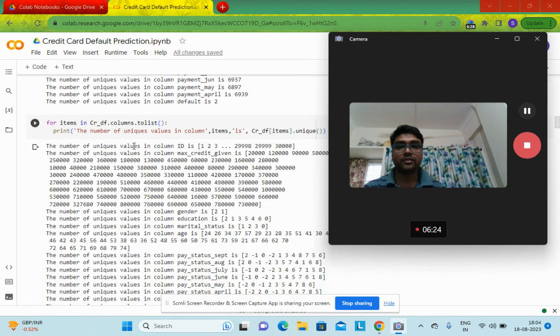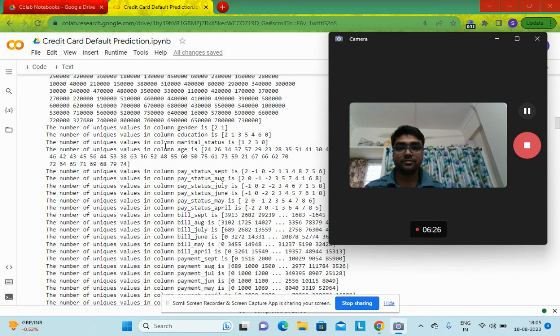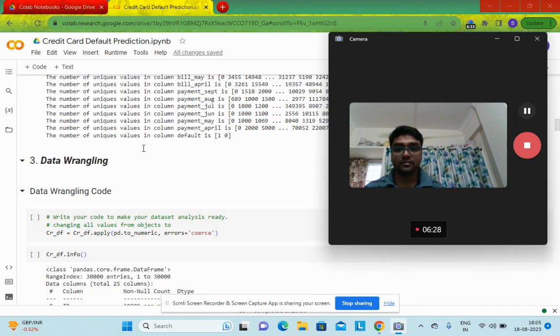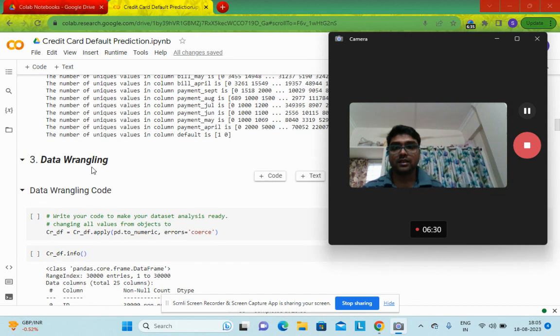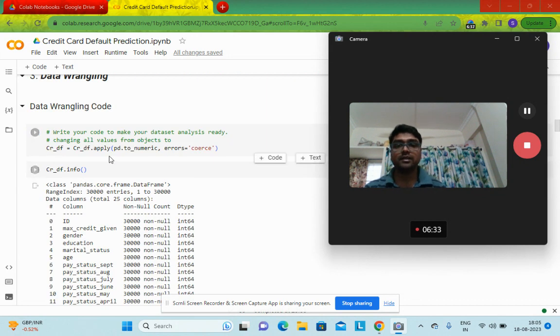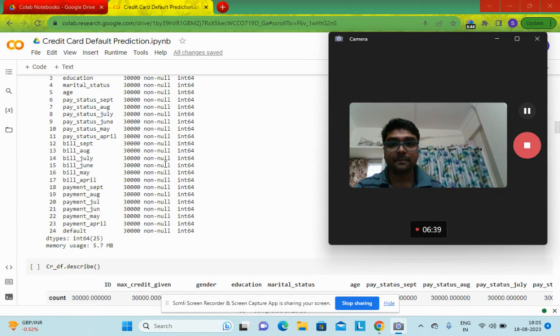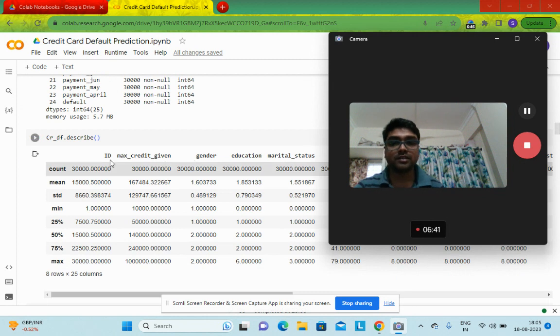Then I try to visualize the unique values, I mean all the unique values. Then comes the data wrangling part. Here I have converted all the information of the data set to a numeric feature. Then I have checked the distribution, I mean the data set overview, by applying describe. Now describe will show the minimum and maximum values, the standard deviation and the percentile values.